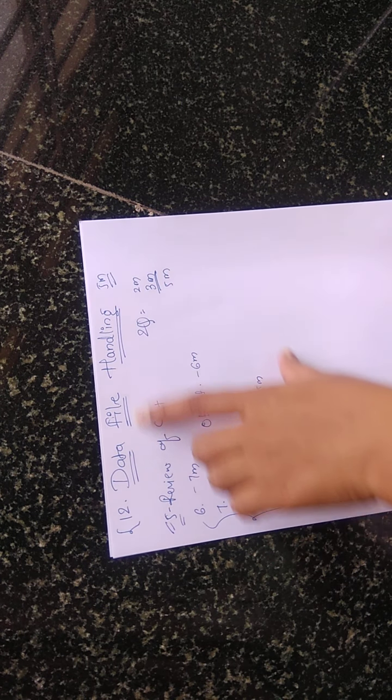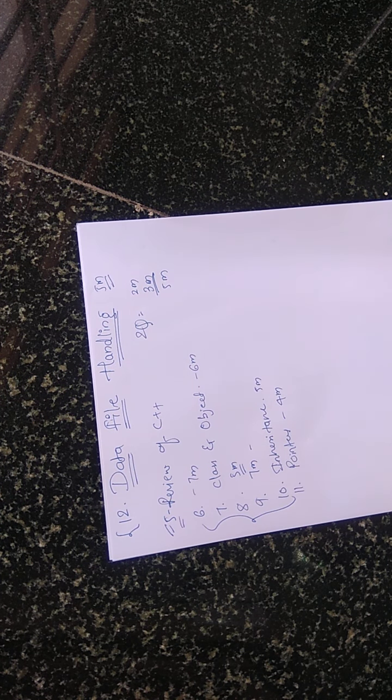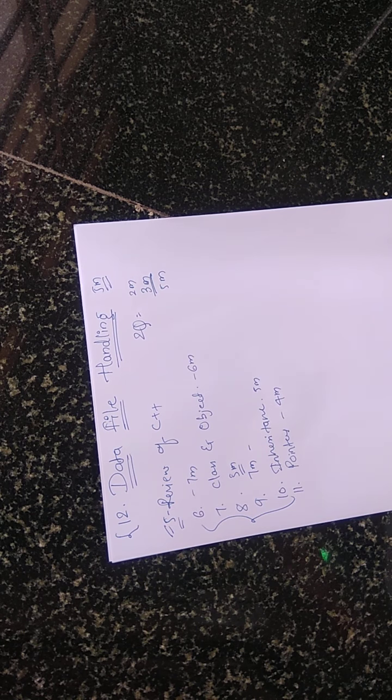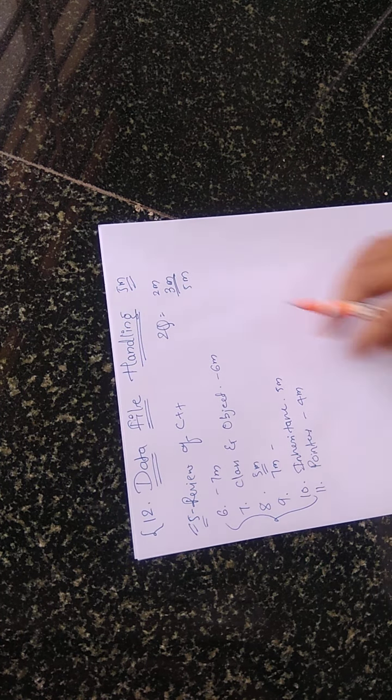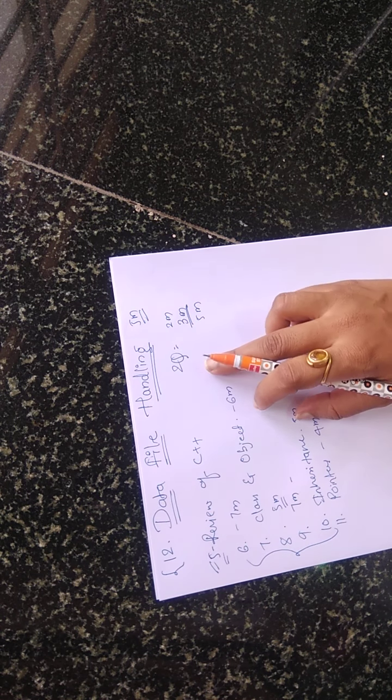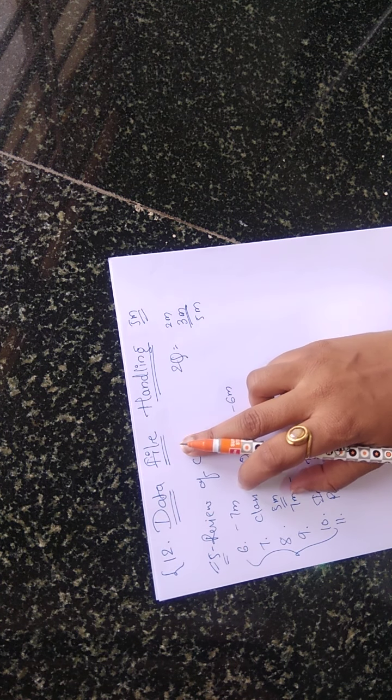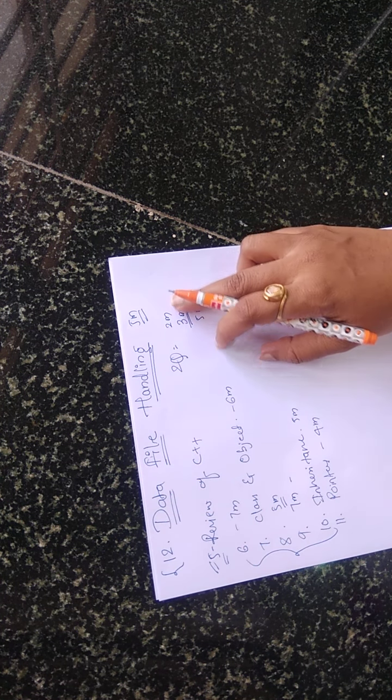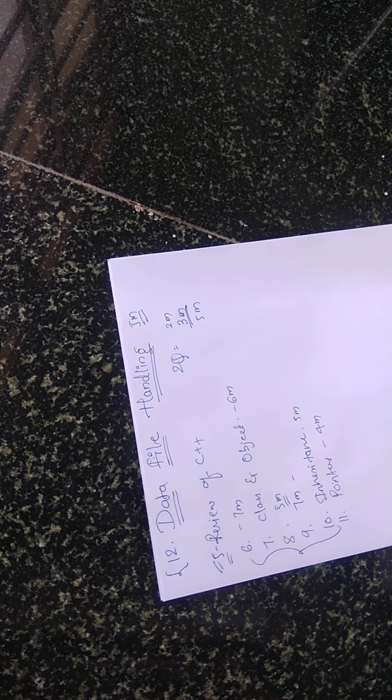Now we'll study the last chapter of your C++, that is data file handling. The marks weightage of data file handling is 5 marks. You will get 2 questions from this chapter. One question is for 2 marks. Another question is for 3 marks. So the total is 5 marks.